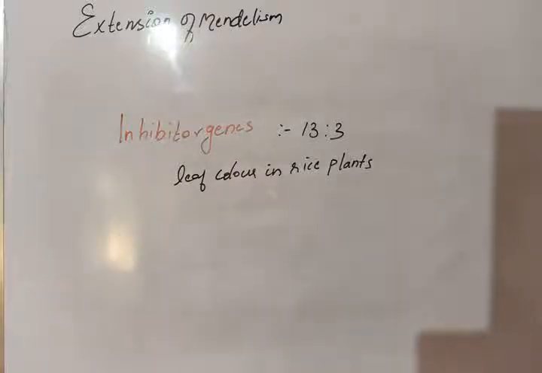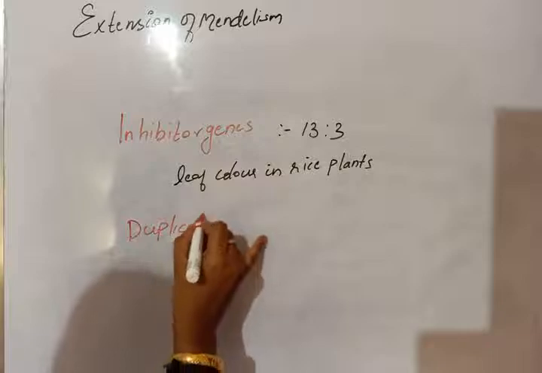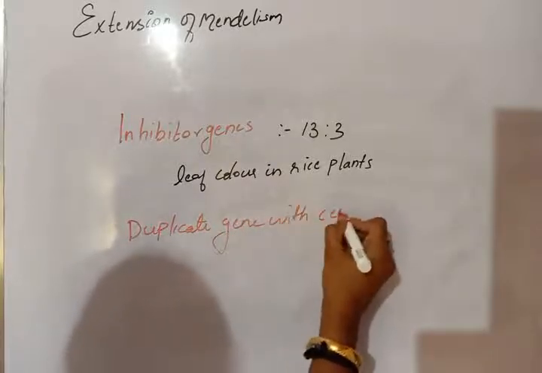9:6:1. You just study this much. I will write that also. Duplicate gene with cumulative effect.